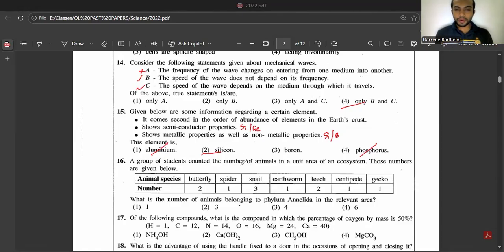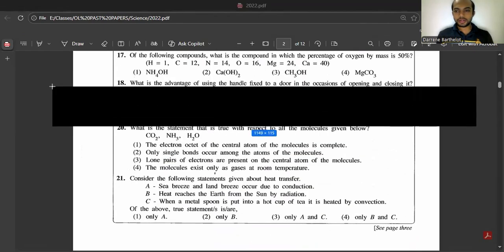16th. A group of students count the number of animals in a unit area of an ecosystem. Those numbers are given below. Then they are asking the number of animals belonging to phylum Annelida. Okay, let's see. Butterfly, it's an arthropod, so you cannot take it. Spider, it's an arthropod, you cannot take it. Snail, mollusca, you cannot take it. Earthworm, it's an annelid, you can take. Leech, annelid, you can take. Centipede is an arthropod. Gecko, it's a reptile, so you cannot take it. So 1 and 2 altogether should be 3. Third answer.